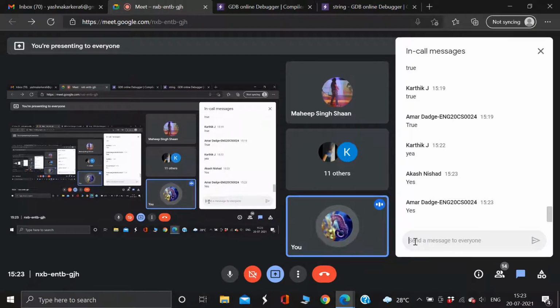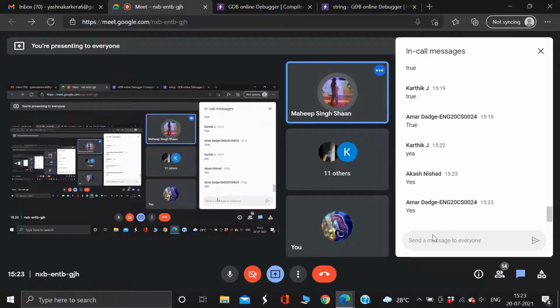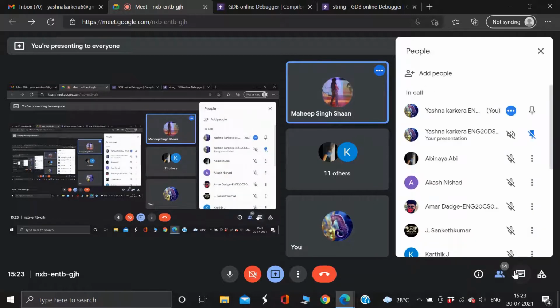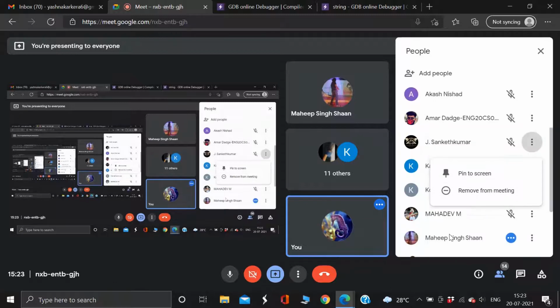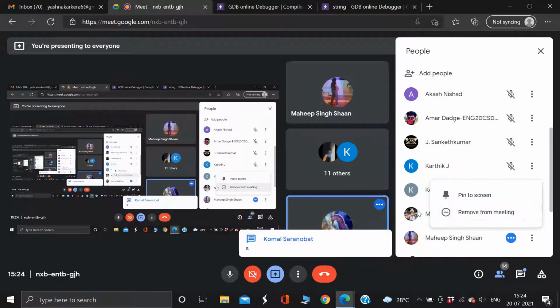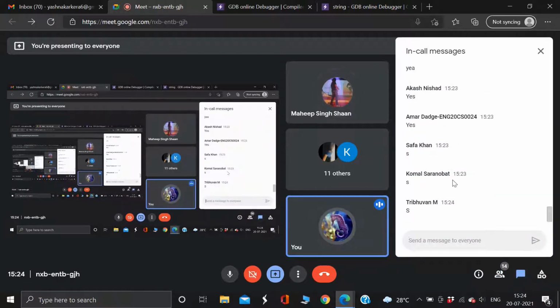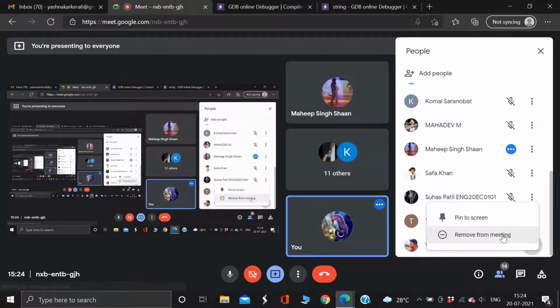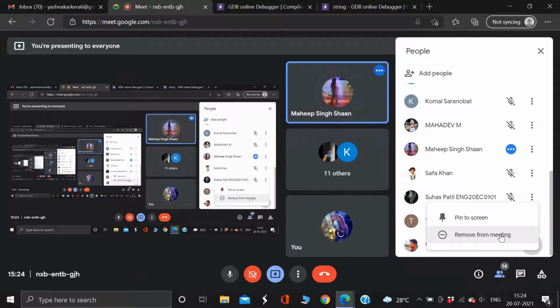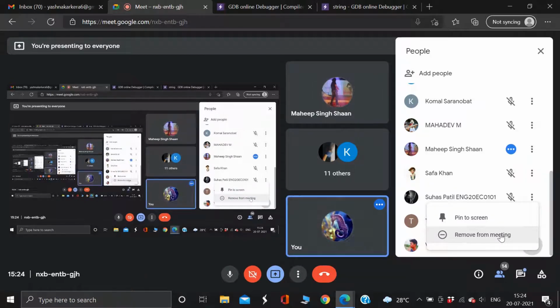Others, I need an answer. If you say no, it's fine, I'll explain again. What about Sanket, Komal, Mahadev? I'll remove one by one. Komal, I'm removing you. Good, that's how you should answer. Suhas, good. Vijay, come on, hurry. 5, 4, 3, 2.